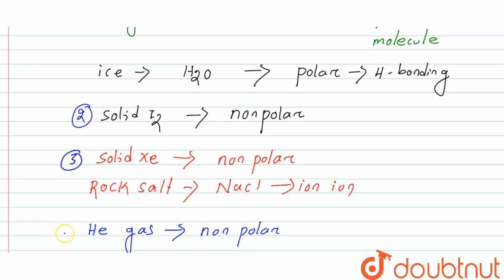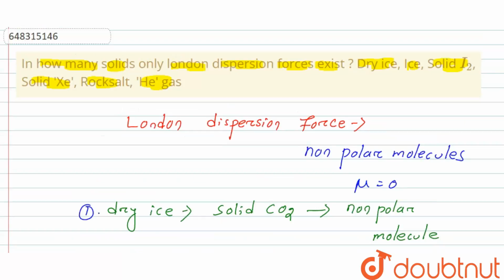Then we come to helium gas. Helium gas is a non-polar element, so London dispersion forces exist here also. There are 4 solids in which only London dispersion force exists.